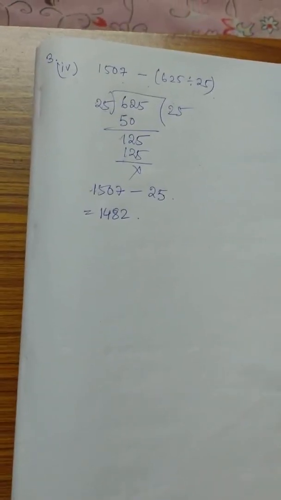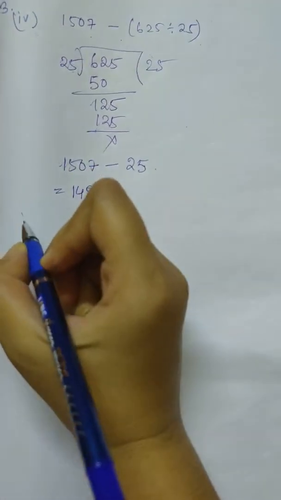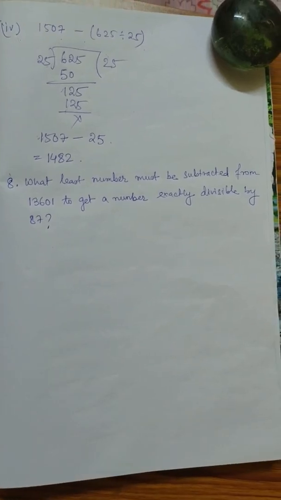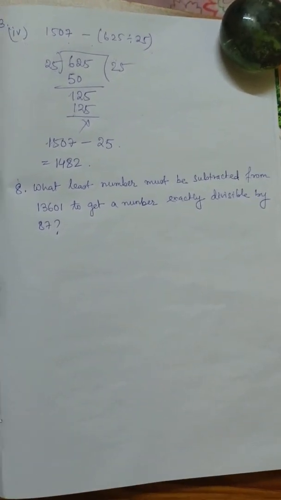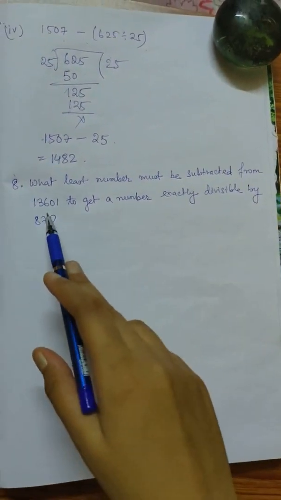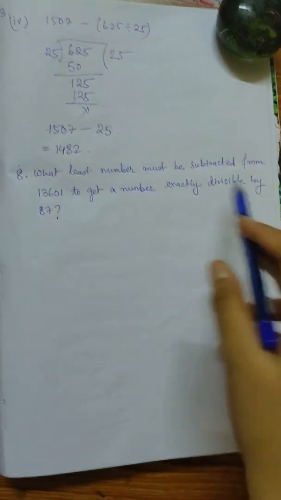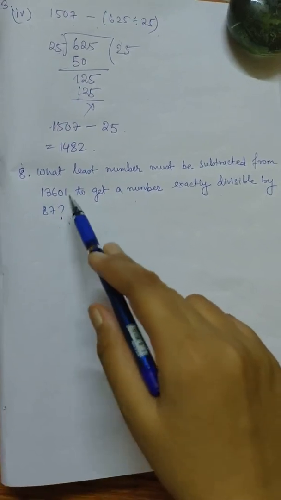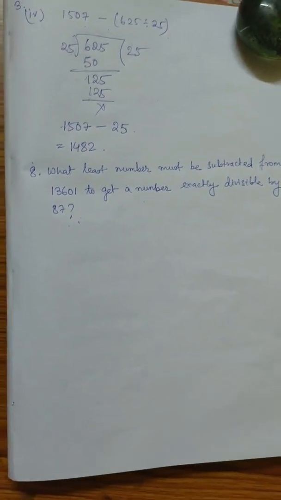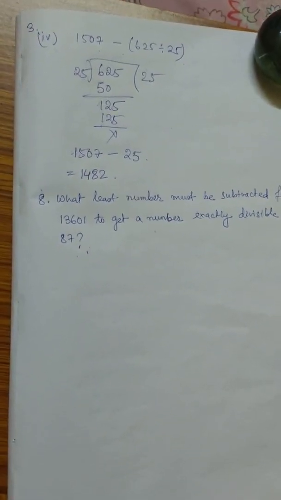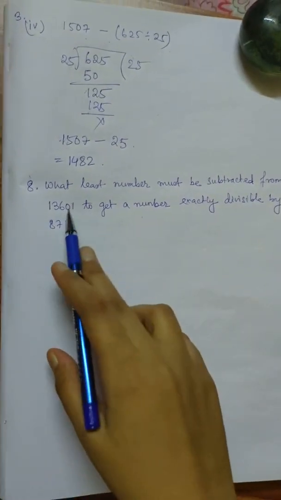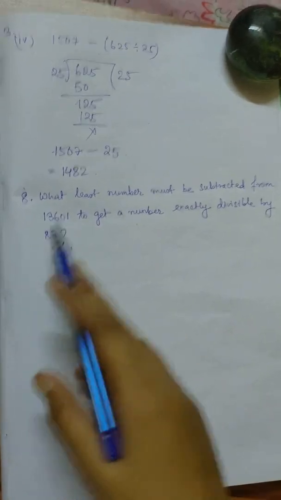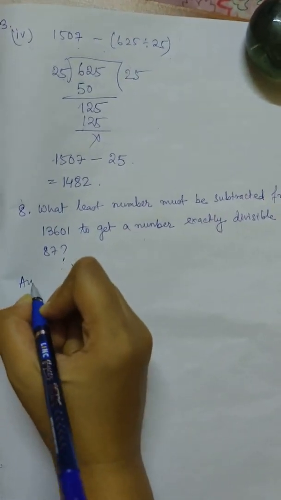Now moving on to sum number 8. Sum number 8 says, what least number must be subtracted from this number to get a number exactly divisible by 87? So that means first we need to divide these two numbers and check what the remainder is. Whatever the remainder is, we need to subtract the remainder from this number. Then we will get the number exactly divisible by 87. Okay, so now moving on to the answer.